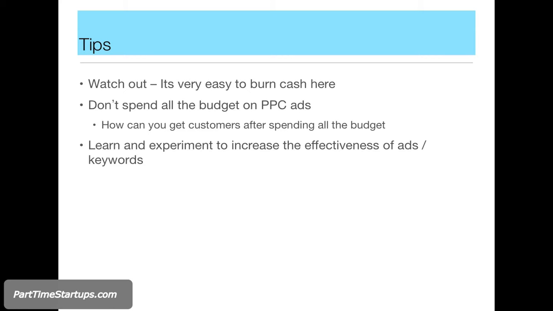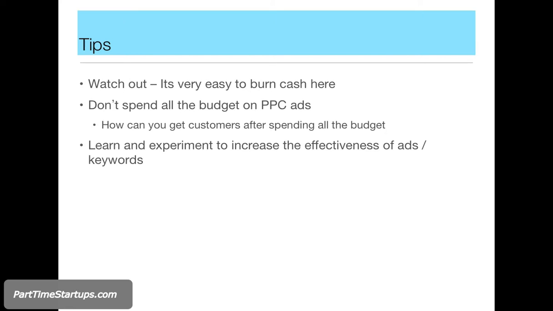But if you want to get more clicks, let's say you change your budget to $100 per day, that means your budget for the month is $3,000. Per year, $30,000. So are you going to make more than $30,000 then? Or per month, are you going to make more than $3,000 out of your advertising? That's where it's very easy to burn all your cash.